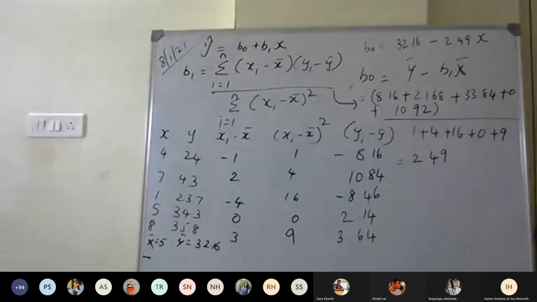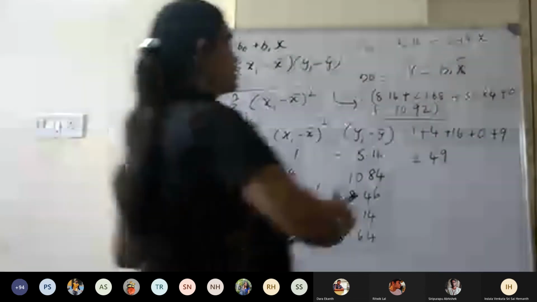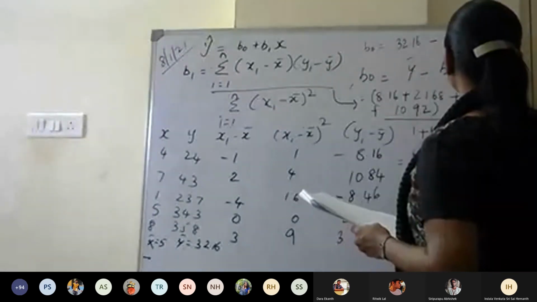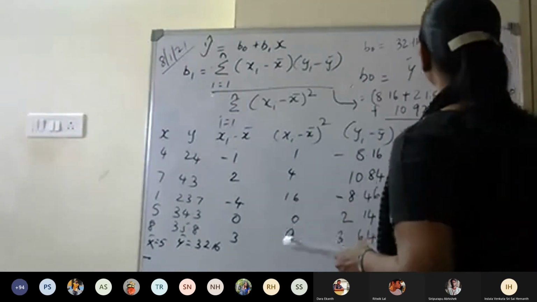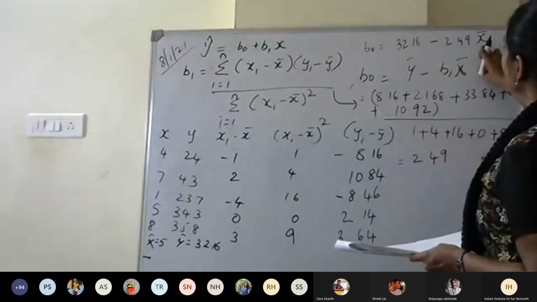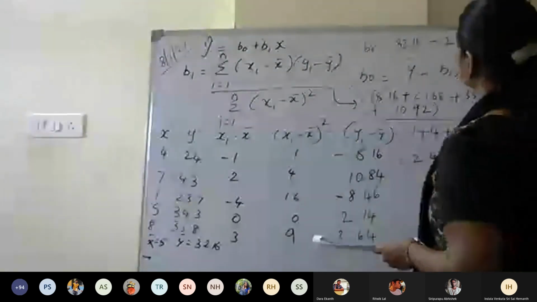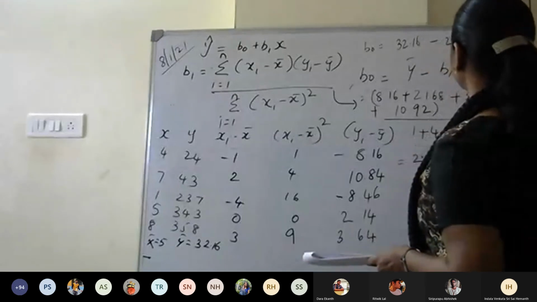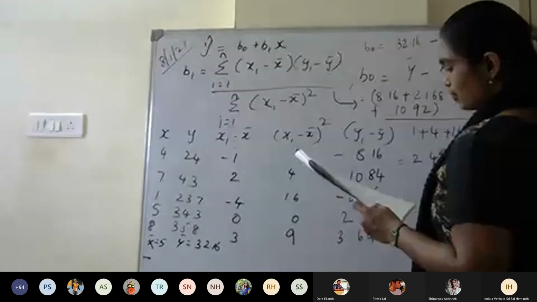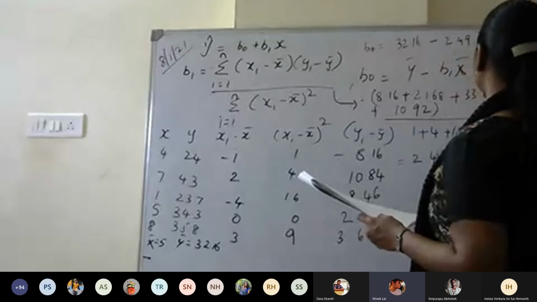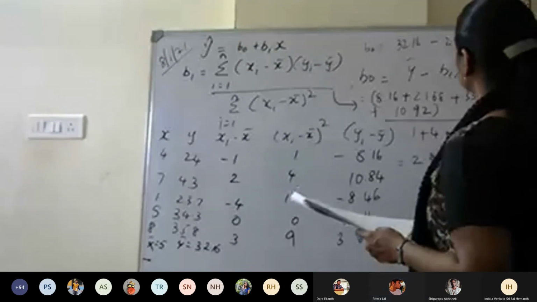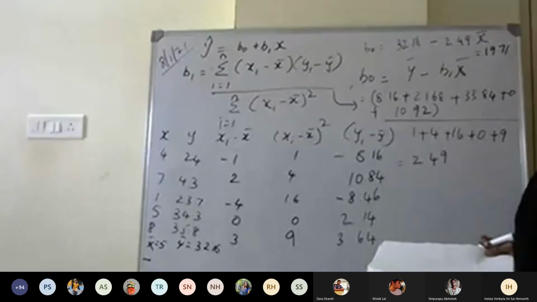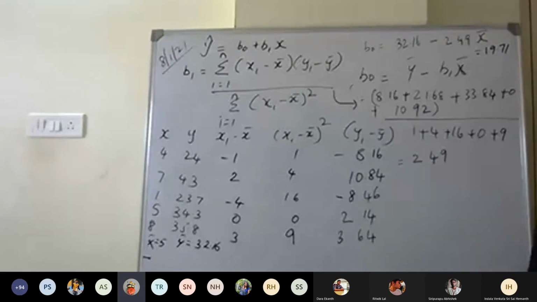And B naught, sorry, I missed it here. B naught is y bar minus B1 into x bar. So x bar is 5. When you substitute 5 into this, you will get a value for B naught as 19.71. So now we have calculated the values for B naught and B1.